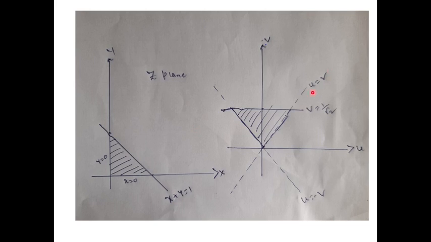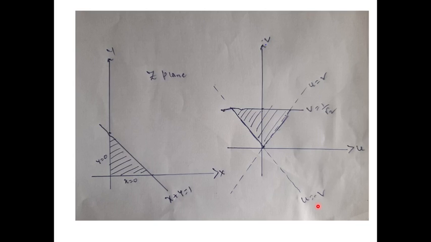u is equal to minus v means what? u is equal to minus v is a straight line through the negative y axis, the v axis. So here, this is u is equal to minus v. u is equal to v means y is equal to x form.